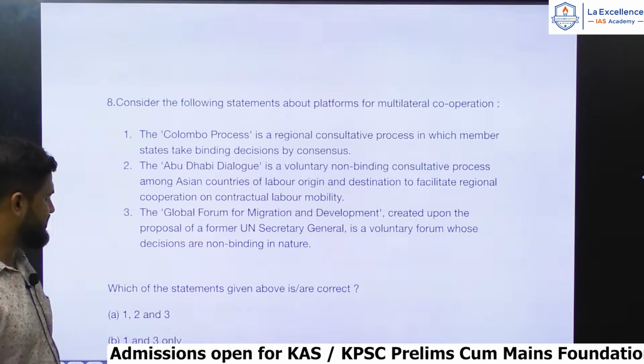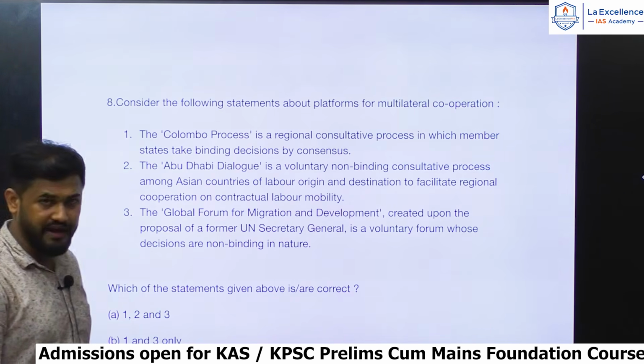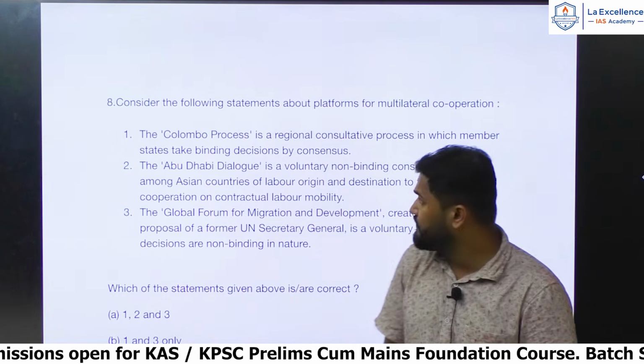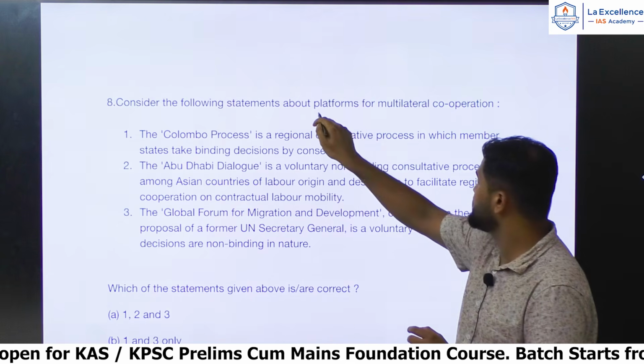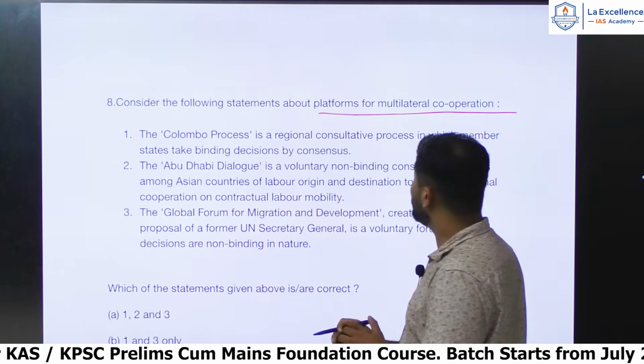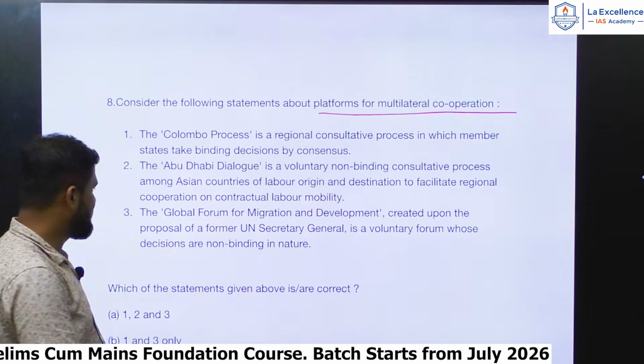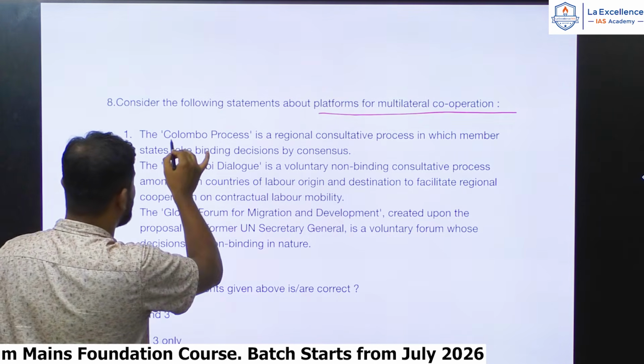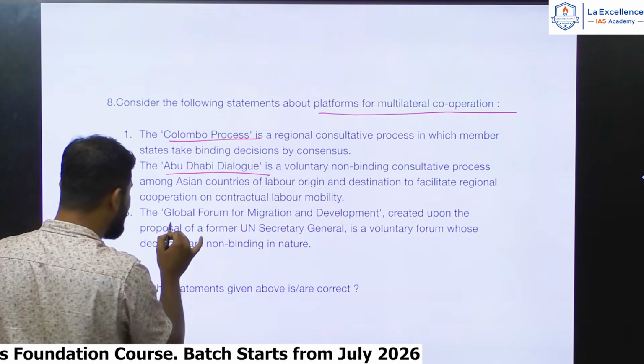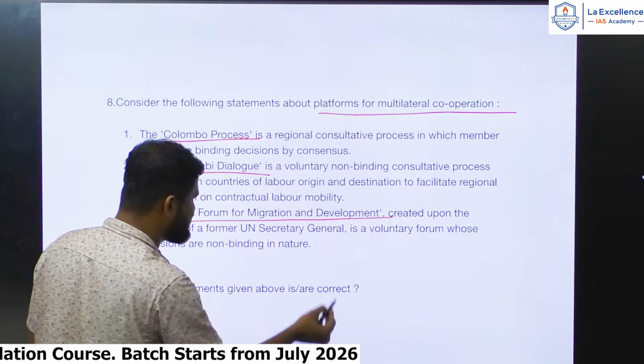So the next question is question number 8. Consider the following statements about platforms for multilateral cooperation. There are three platforms given here: Colombo Process, Abu Dhabi Dialogue, and Global Forum for Migration and Development.